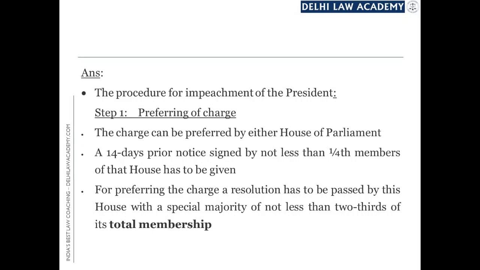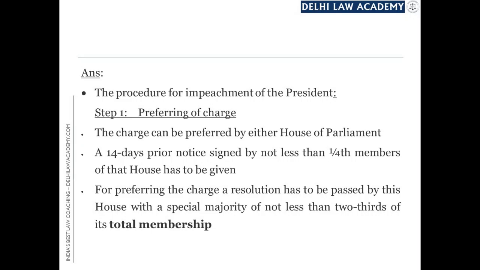And what is the special majority? The special majority is of not less than 2/3 of its total membership. So at least 2/3 of the total membership of that house must vote in favor of preferring the charge. Then only the charge can be preferred.